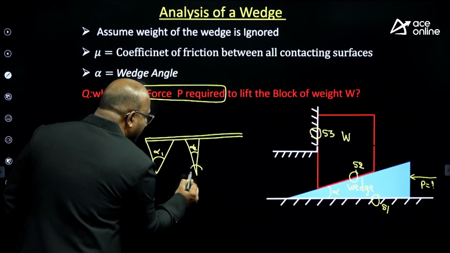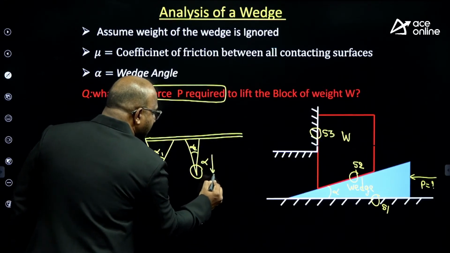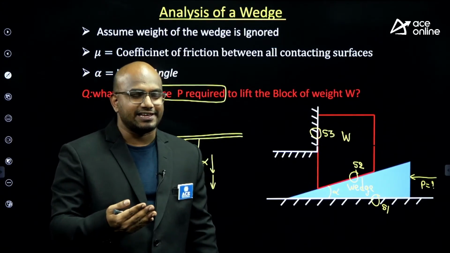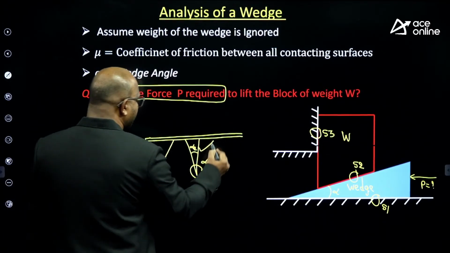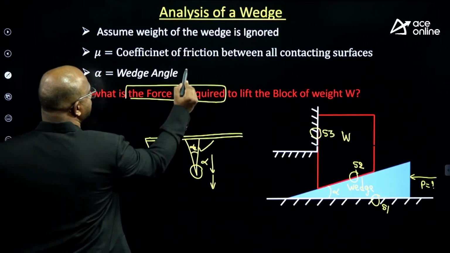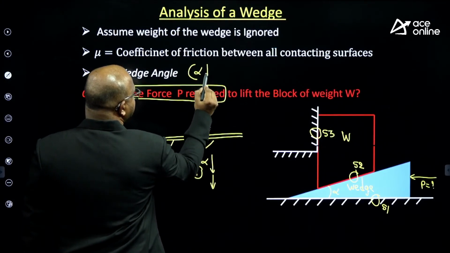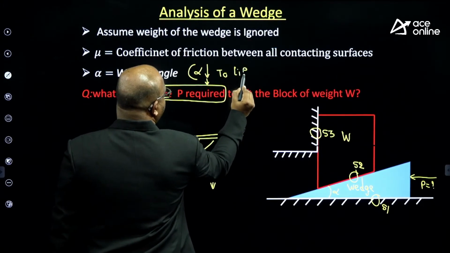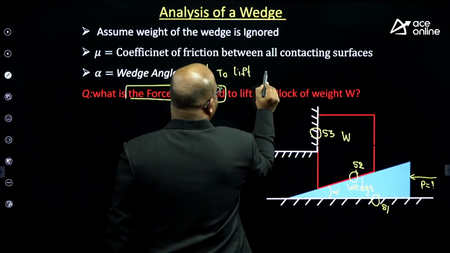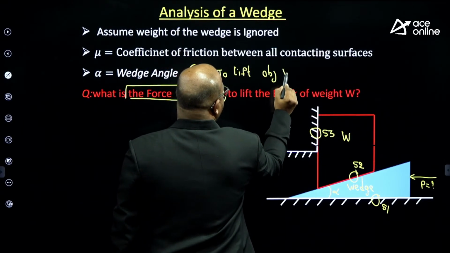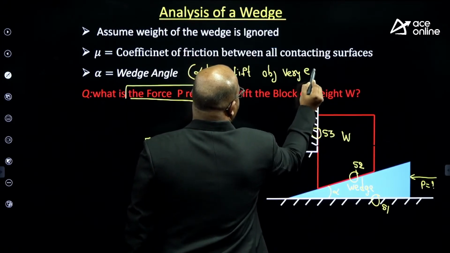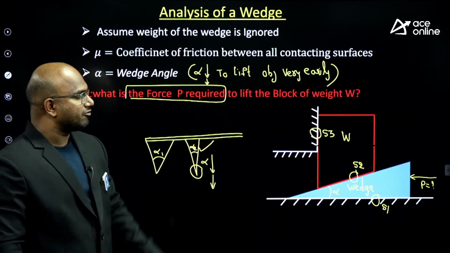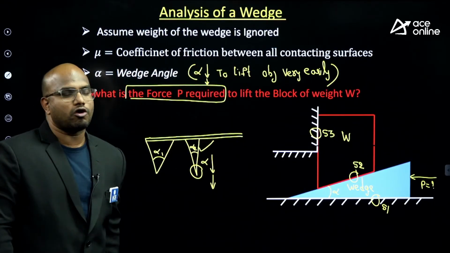If it is as sharp as possible, alpha should be as small as possible, then it can pierce very easily, guys. Do you agree with this or not, sir? Yes, sir. The answer is alpha 2. So alpha should be as small as possible to lift or cut objects very easily. Anyway, that is out of scope, guys. Now my task is to find the force P required to lift the block of weight W.